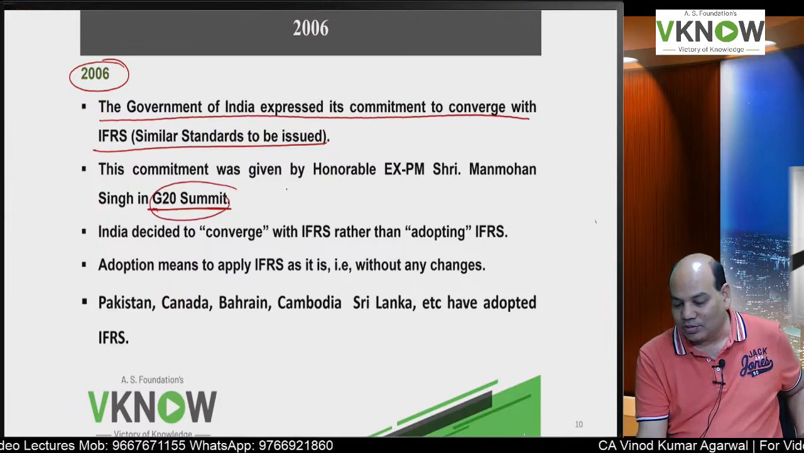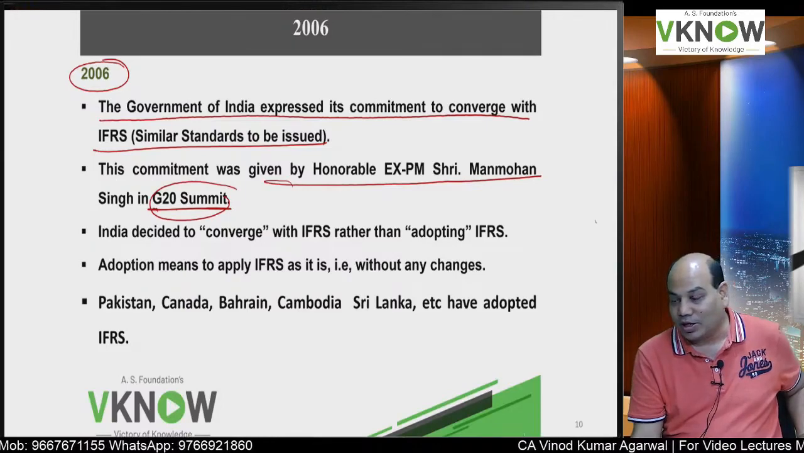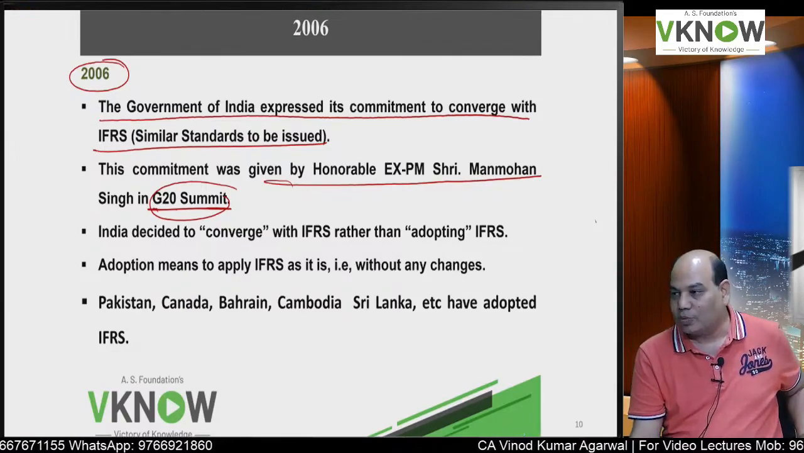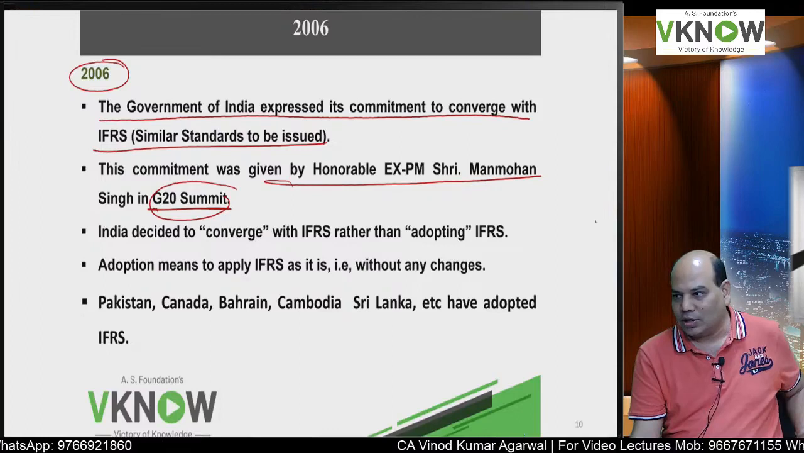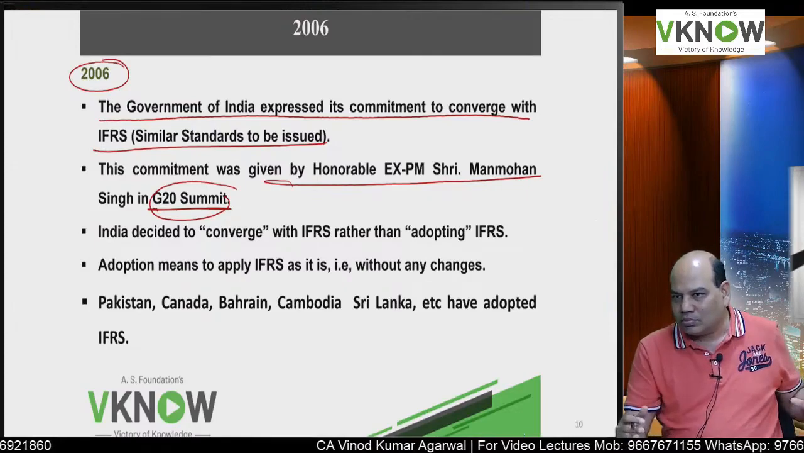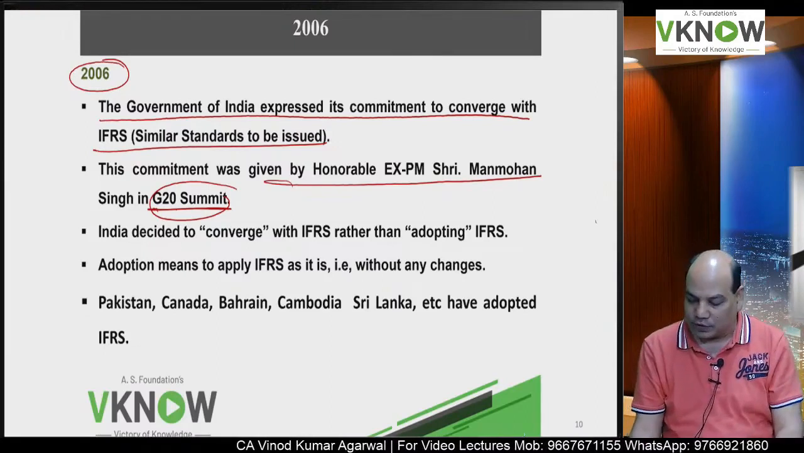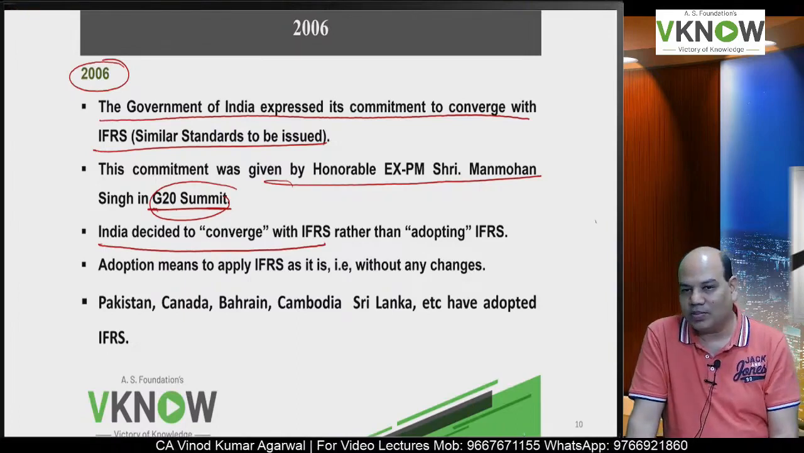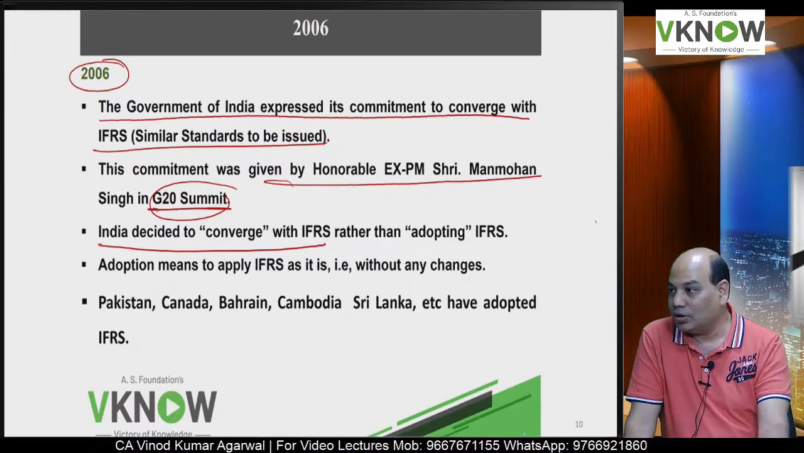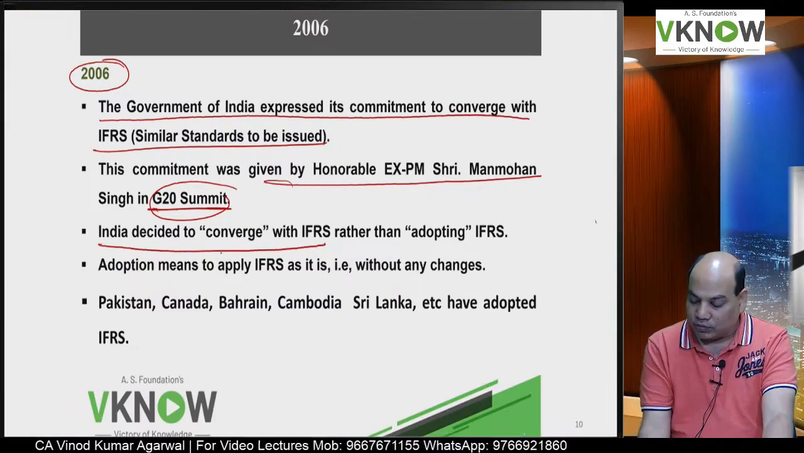So in G20 summit, our Prime Minister Manmohan Singh, okay, he committed that India will also either adopt or converge to IFRS, because this was a complaint by the international investor that your financials are not trustworthy, reliable, comparable. So we don't want to invest in your country. So he said, don't worry, we are also going to converge to IFRS. Why India wanted to converge to IFRS? Because Indian economic environment is different than European and other developed countries' economic environment. So we are going to converge with IFRS.